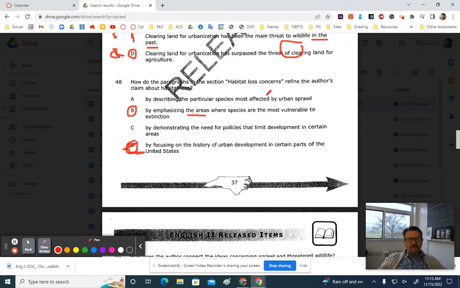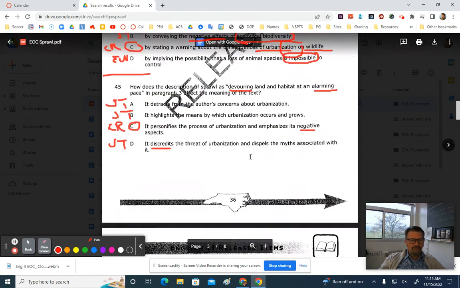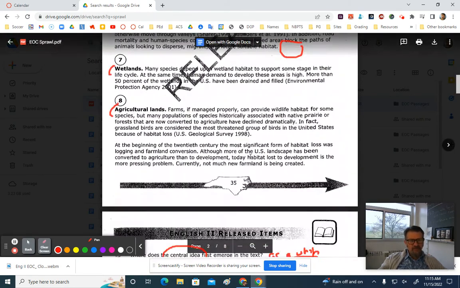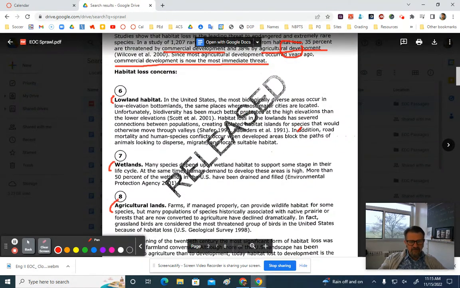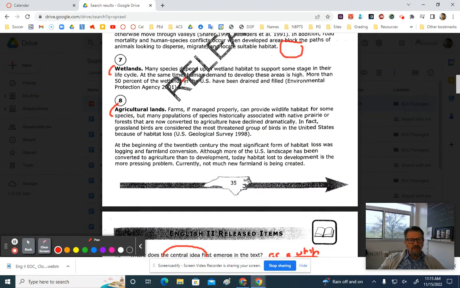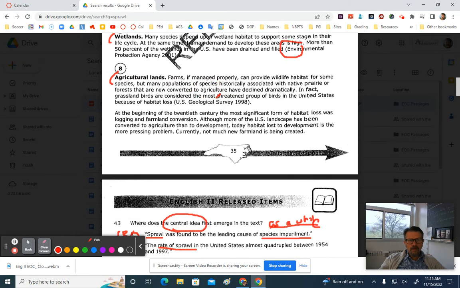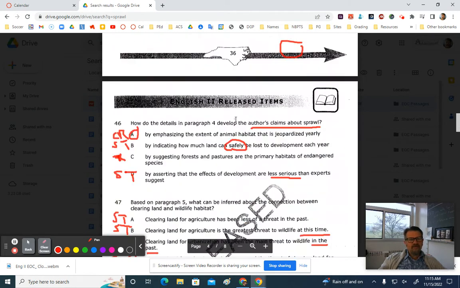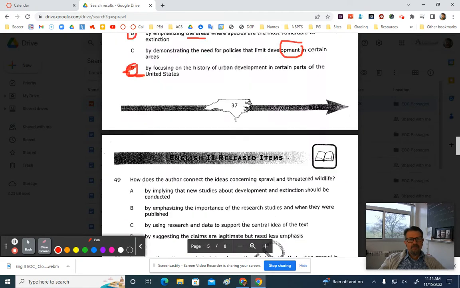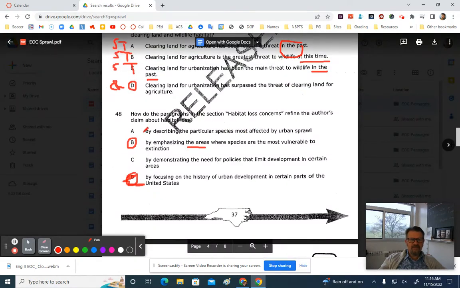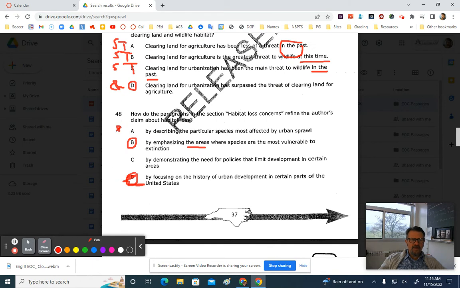By describing the particular species most affected by urban sprawl. Now, I don't know that it describes any specific species here. Look through here. Okay, no. So that's just not in there. It's not describing any specific species. I'm going to put that as a strike.